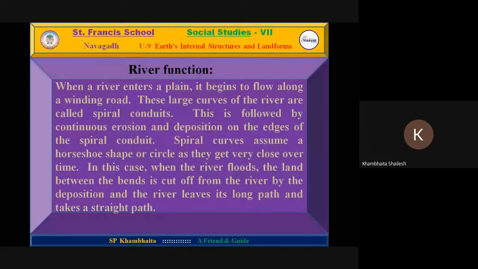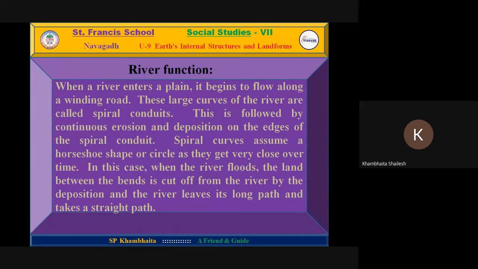Very good. Many times we visit a river and we can see its shape. It is not straight or direct, but it has created some particular shape, round, circle, zigzag, or else. This kind of shape is formed by the river.